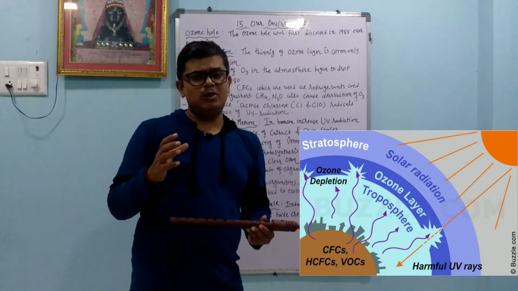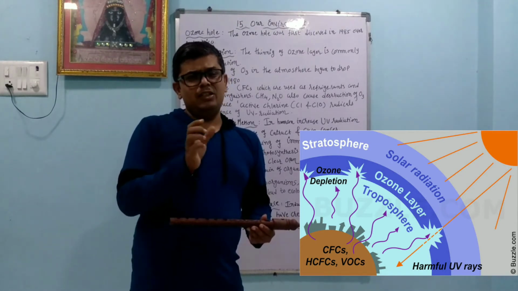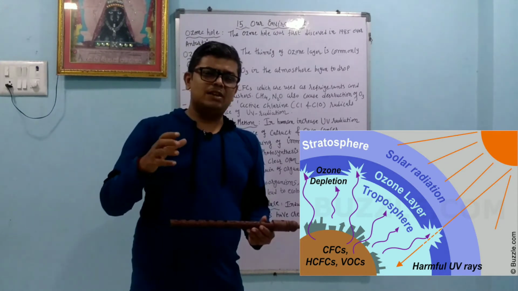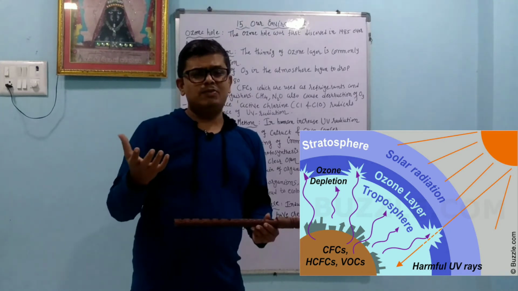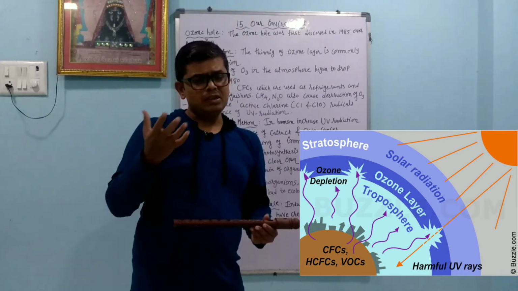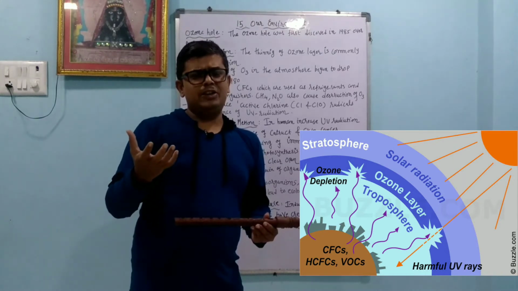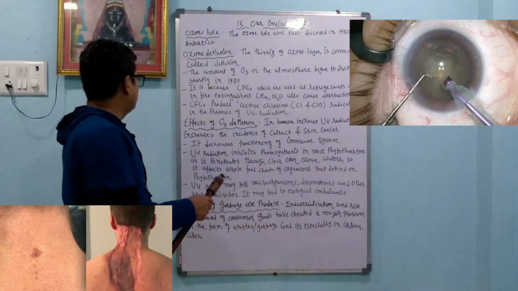But free radical means when the bonds break down and they take an equal amount of electrons, at that time free radicals are formed. Free radicals are more reactive than the positive and negative ions, and because of that reason Cl and ClO become more reactive and cause ozone layer depletion.